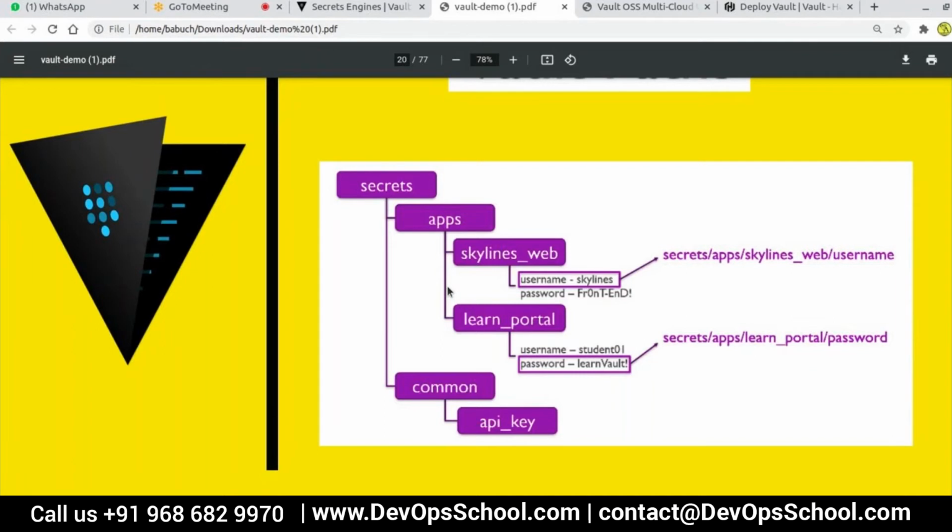Sorry, I didn't get it. The configuration file is just to give access to databases, where my database sits, not the user ID and password. Where is my database? Where is my AWS access key and secret key? That's the configuration. The AWS access key and secret key are what Vault needs to be configured with. But actually storing usernames, passwords and tokens will be done inside the Vault.